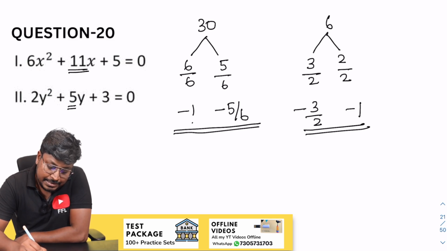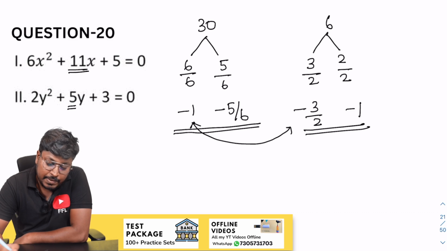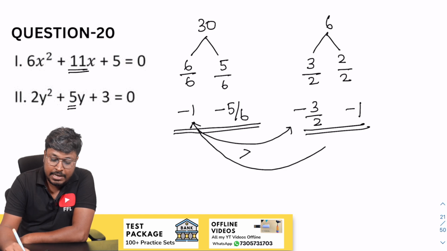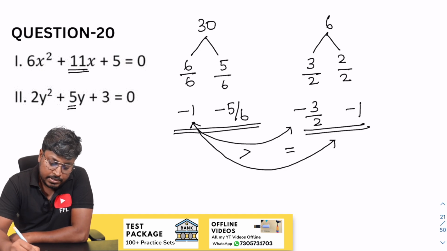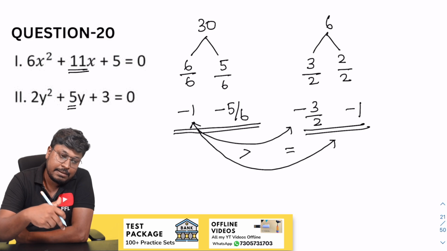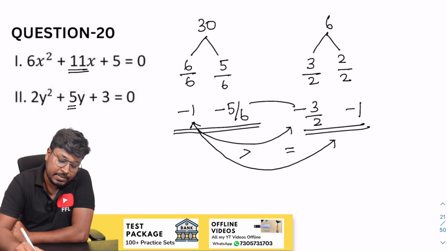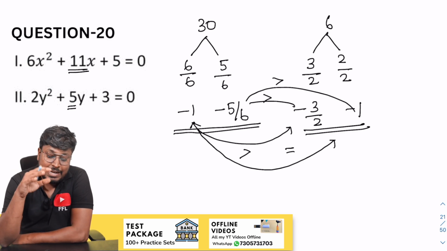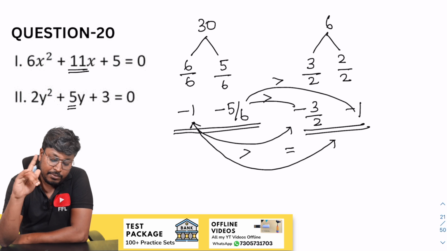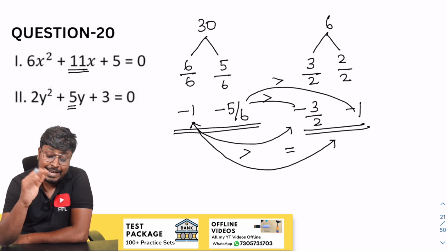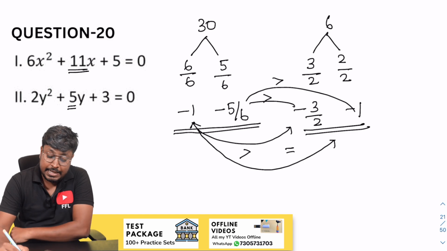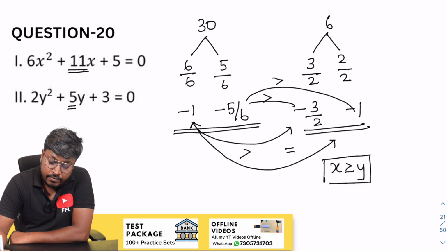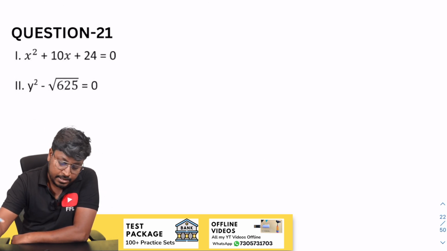So now comparison. So x, minus 1, minus 3 by 2. So minus 2, minus 3, x is greater than. So minus 1 and minus 1, which is equal to. So minus 5 by 6, minus 10, minus 18, minus 10 is greater than. So x is greater than. Minus 6, minus 5, minus 5 is greater than. So finally, after comparing all the x values with y values, only one term is equal to, and the remaining terms x is greater than, sorry. So the answer will be x greater than or equal to y. Answer for question number 20, right? X greater than or equal to y.